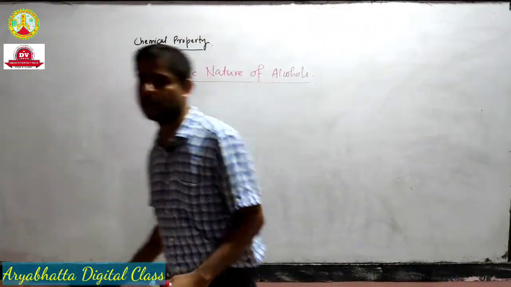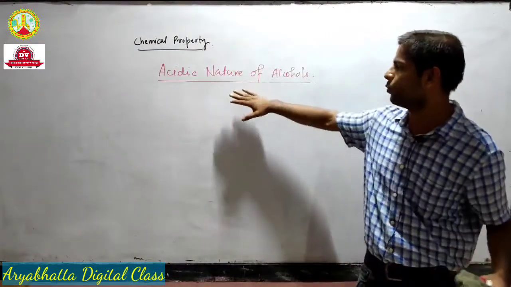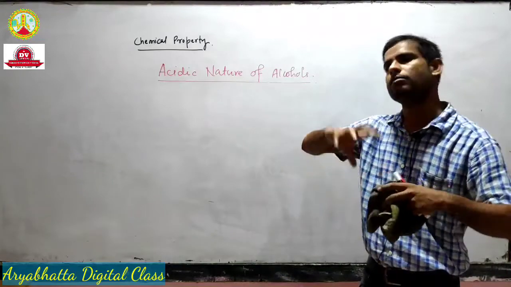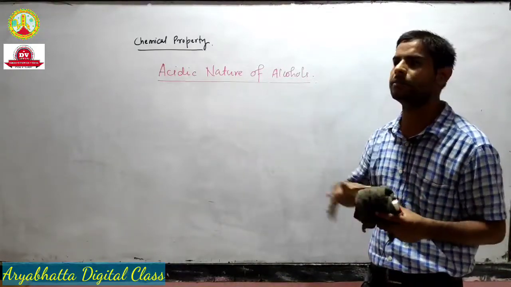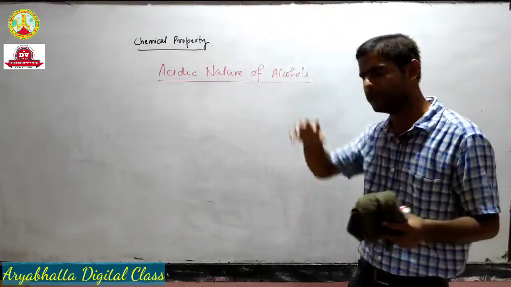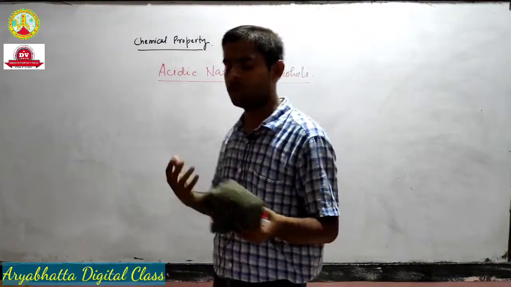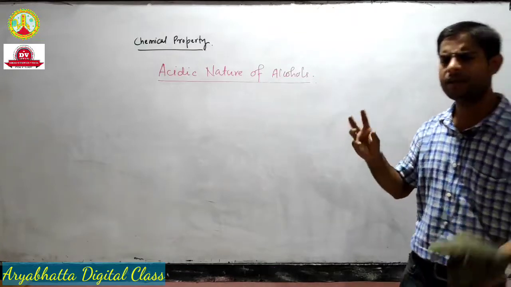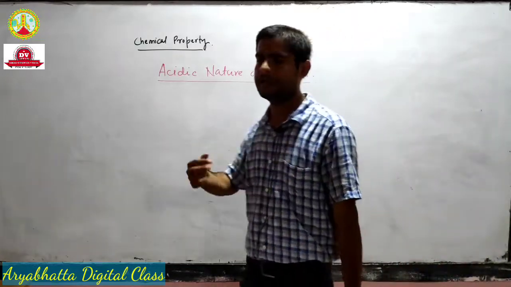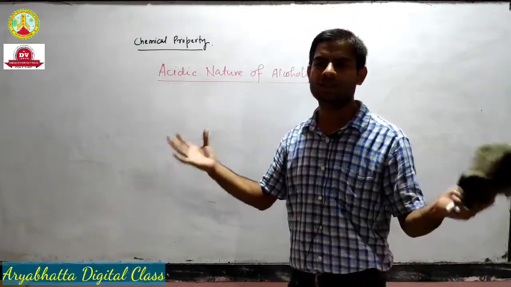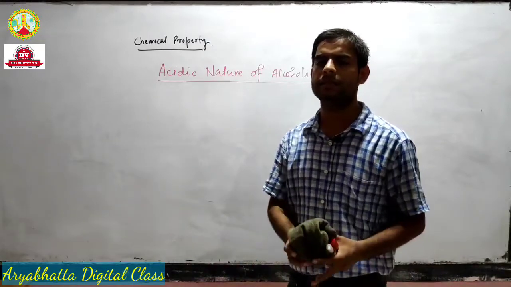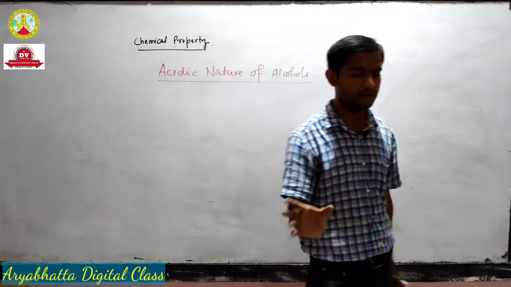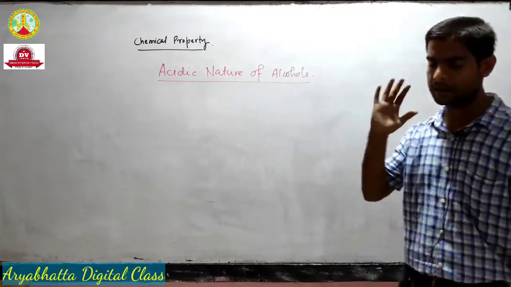We have discussed the acidic nature of alcohol, and what we discussed is how it acts as an acid. That means it can react with sodium or aluminium to form hydrogen. That is the nature of an acid. Then we saw that for 3 degree alcohols the acidic nature is lower than for 1 degree alcohol because of the inductive effect. The polarity of the OH bond is compromised.